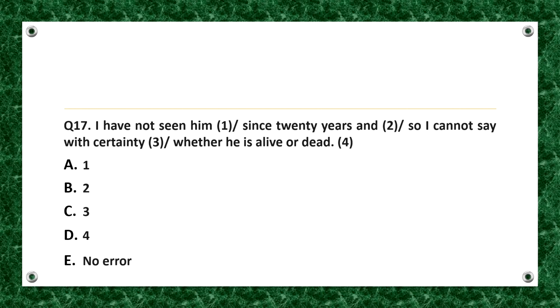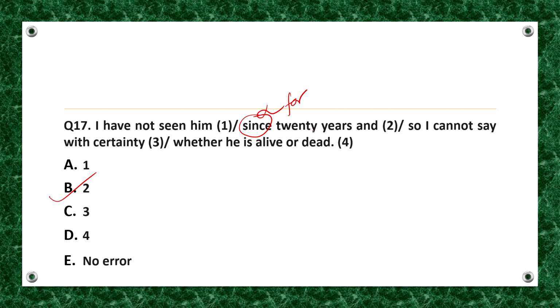Is it done? Let us discuss. Let me first read out the sentence given. I have not seen him since 20 years and so I cannot say with certainty whether he is alive or dead. So, the error lies in part 2 of the sentence, that is, option B is our answer. Replace since with for.